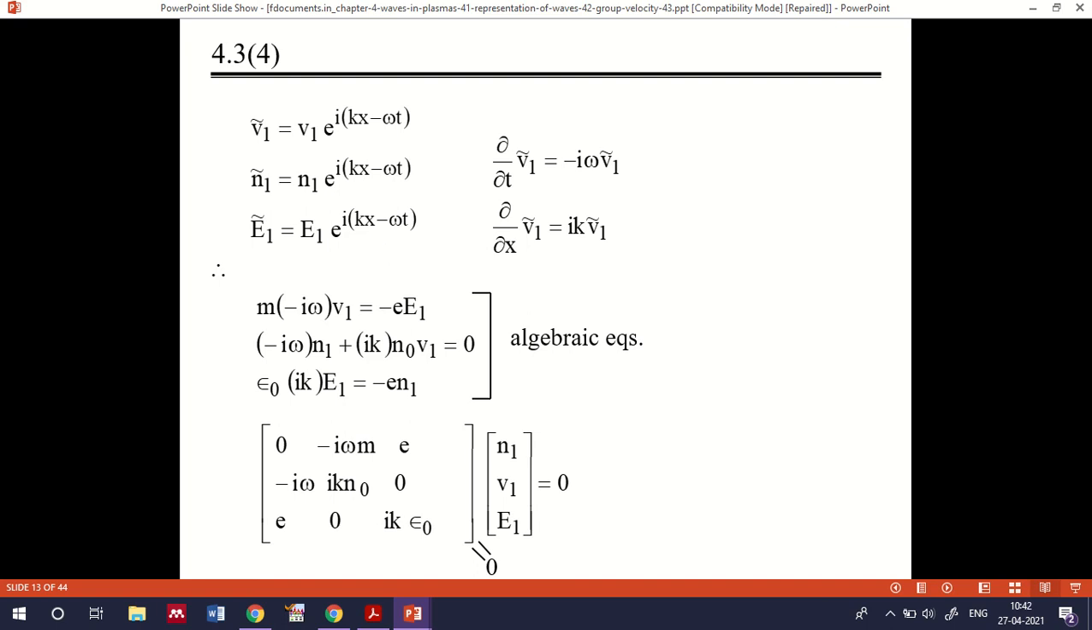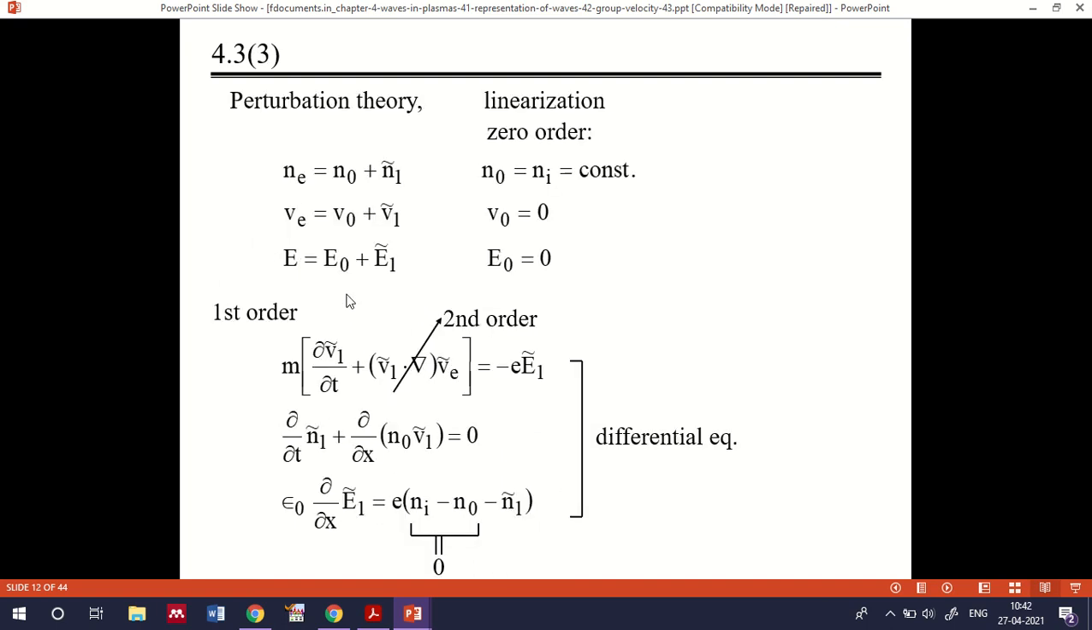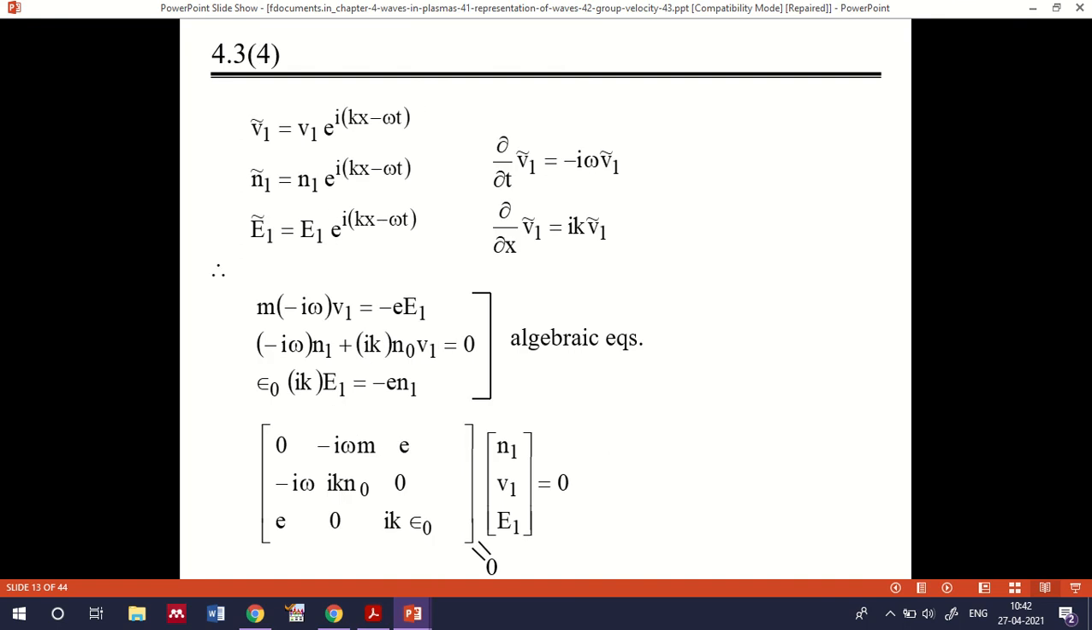Now, if you substitute that into the earlier equation, this term will be 0. Then we will have m dou v1 by dou t equal to minus e E1. Because we have taken the second order differential equation of this one, there will be no term corresponding to that, because the entire equation will be 0. So the first equation becomes m times minus i omega v1 equal to minus e E1. The second one: minus i omega n1 plus i k n0 v1 equal to 0, and epsilon 0 i k E1 equal to minus e n1.